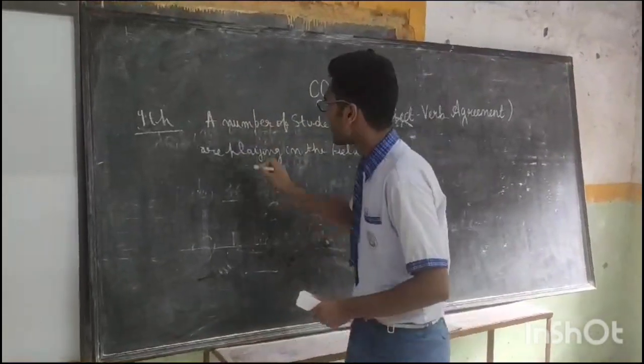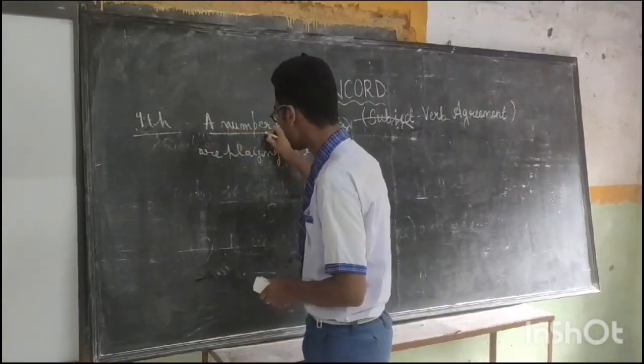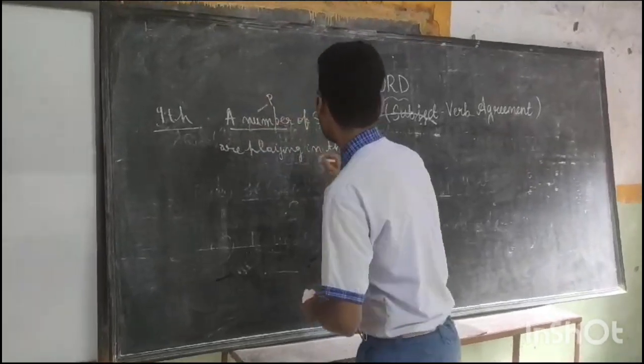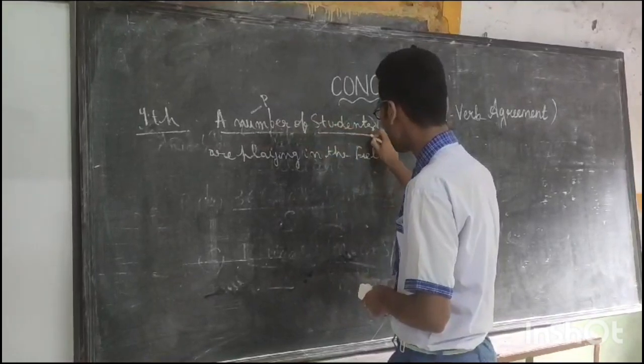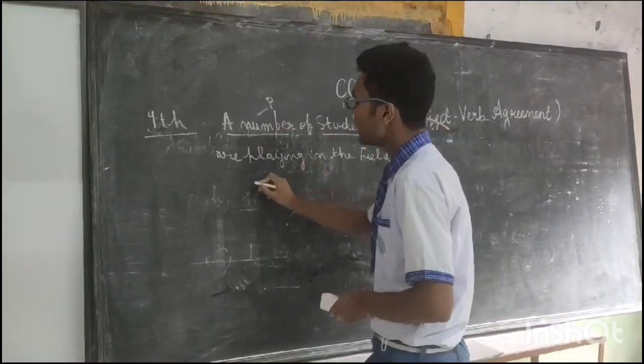According to this rule, a number is always treated as a plural subject. So this is a plural subject, and after this number of the noun or the pronoun is always plural, and hence the verb is plural.